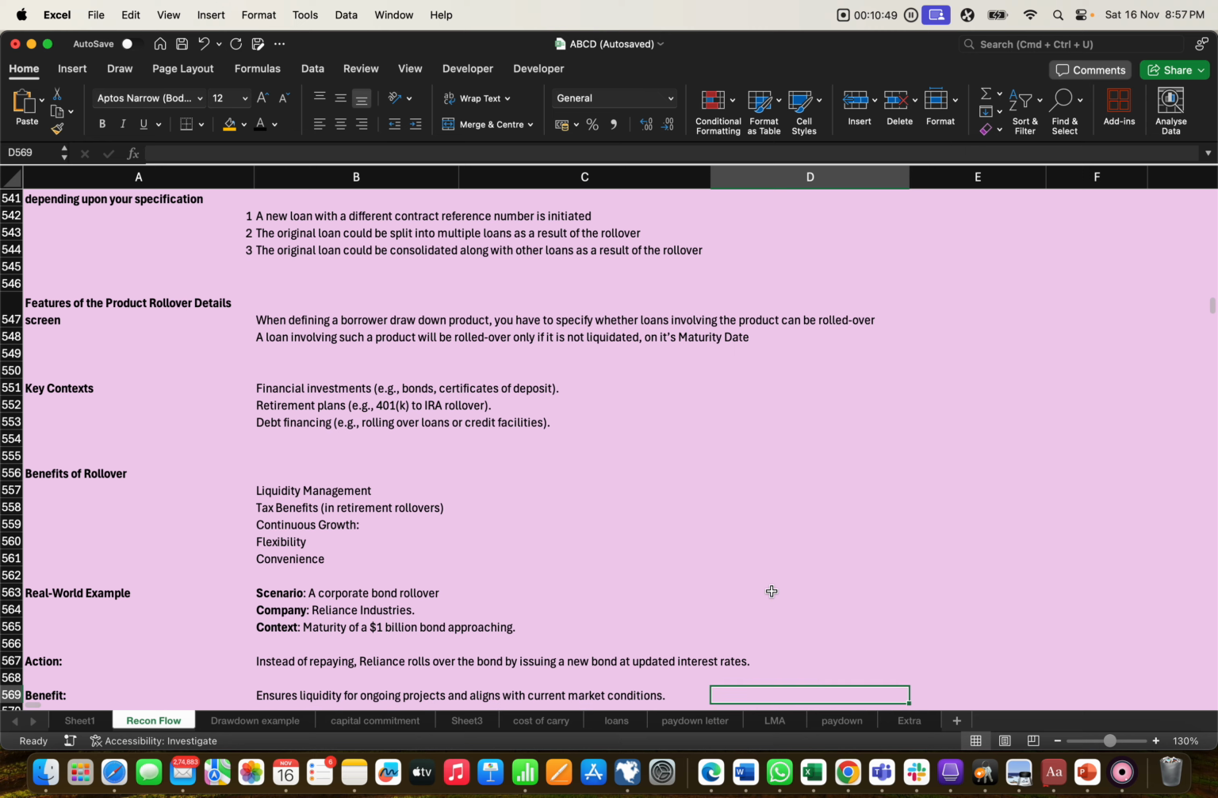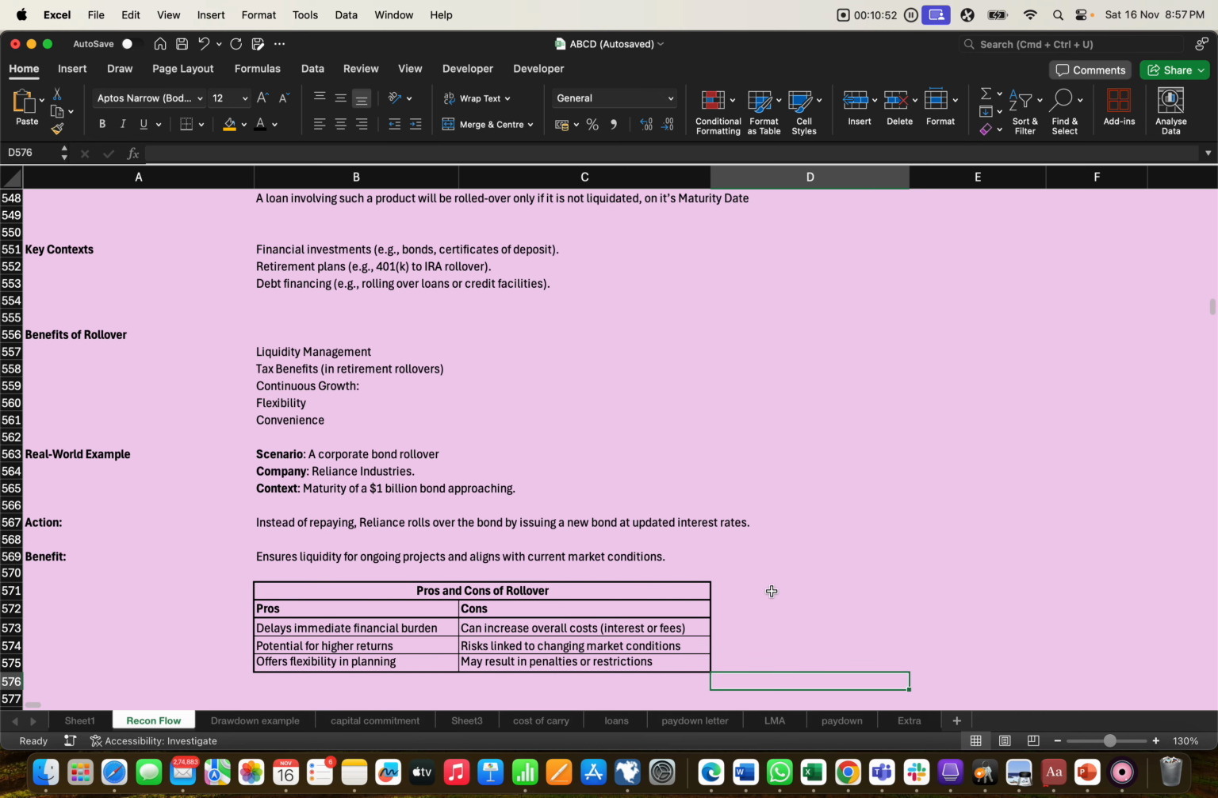So just an example, a real-world example, a corporate bond rollover. For example, we take Reliance Industries, with the maturity of a 1 million bond approaching. So here we have taken the example of a bond. A bond also gets rolled over. So how does it roll over? Instead of paying, Reliance rolls over the bond by issuing a new bond, updating the interest rate. So the bond gets matured, but Reliance does not want it to mature, so it rolls over with the interest rate.